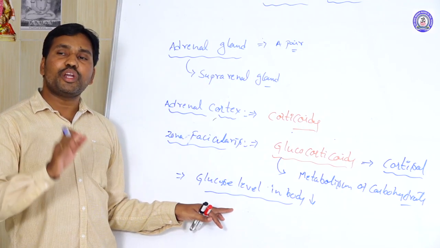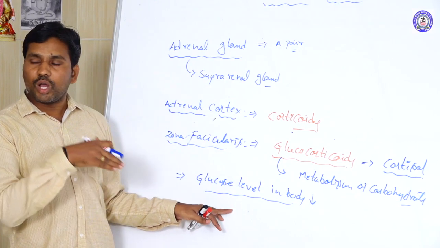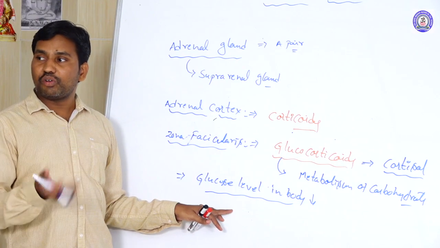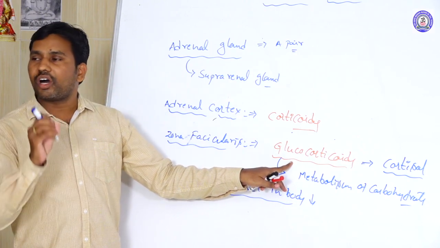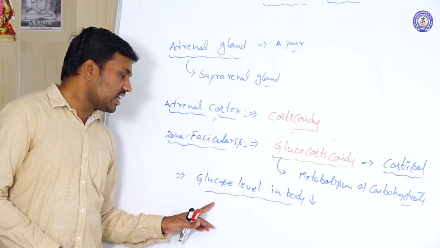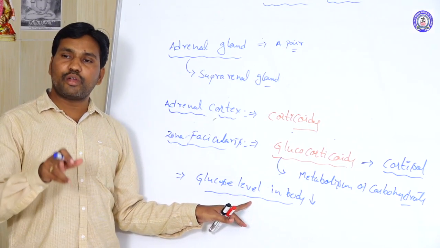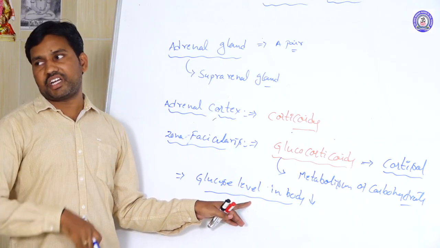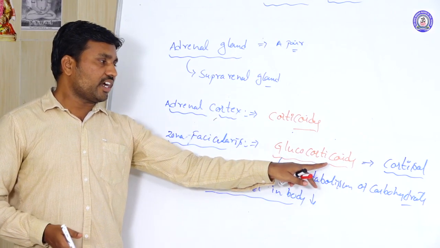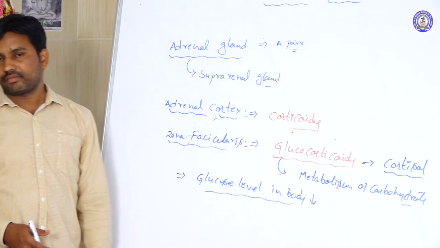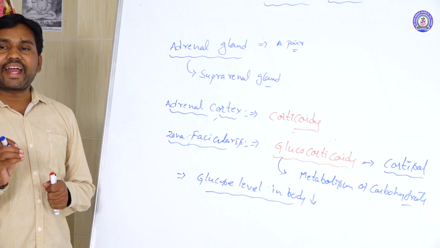lipolysis, proteolysis, gluconeogenesis take place. So the glycogen is converted back to the glucose form, that is gluconeogenesis. Those are conducted with the help of the glucocorticoids only. So when this occurs, glucose levels in the body go up again. Whenever the glucose levels decrease, to maintain the glucose concentration in the body fluids, this is conducted by these glucocorticoids, the cortisols, and generally